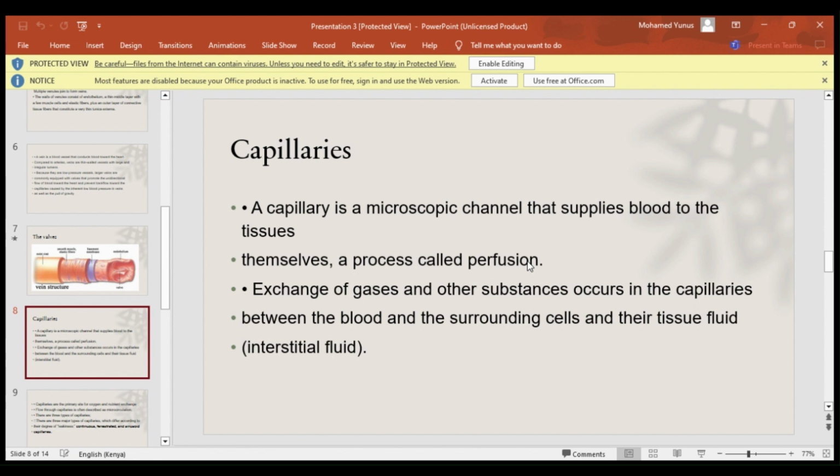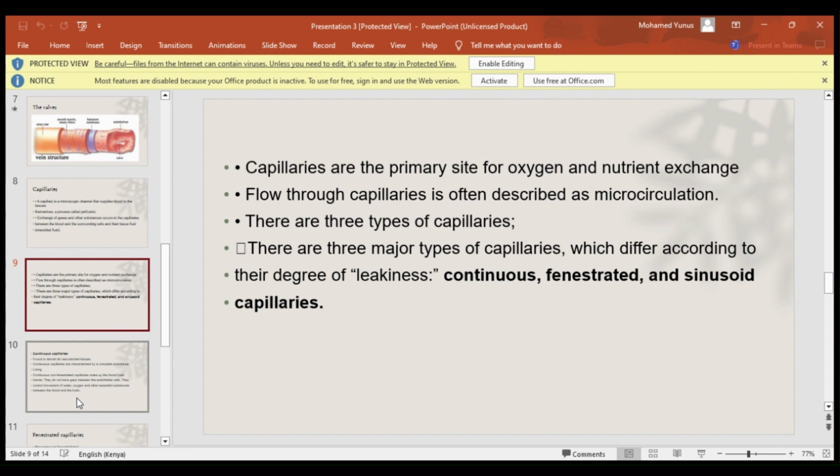In the respiratory system, we find that exchange of gases takes place within the alveoli and the capillaries. So that's why it says here, exchange of gases and other substances occur in the capillaries between the blood and the surrounding cells and their tissue fluids. So capillaries are the primary site for oxygen and nutrient exchange. For nutrient exchange, that deals with the GIT, that's the digestive system.